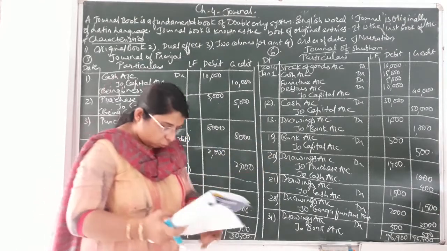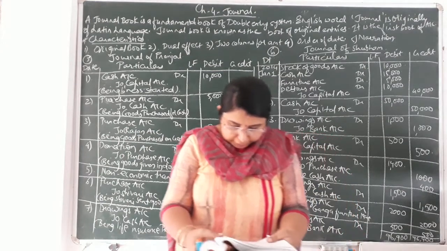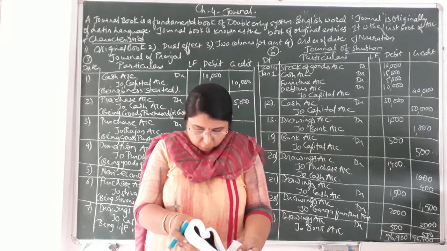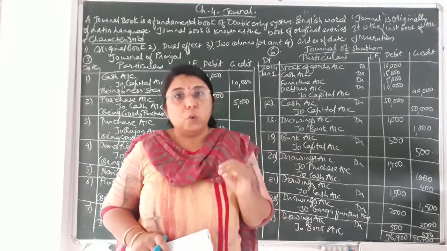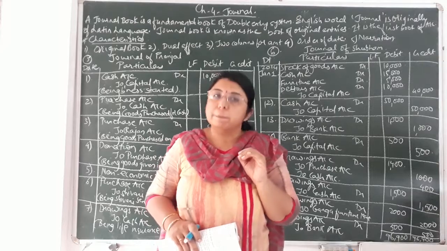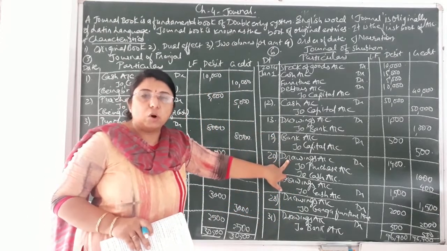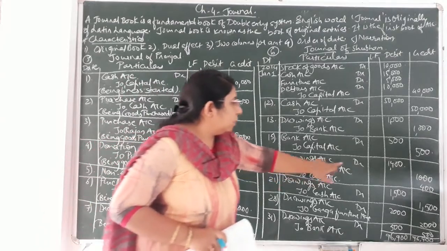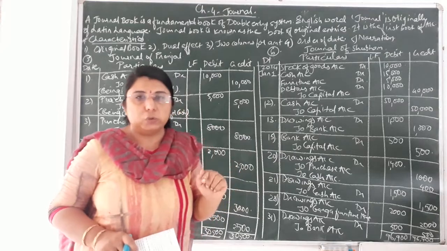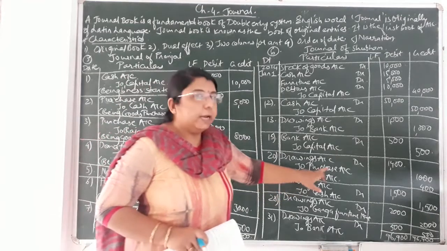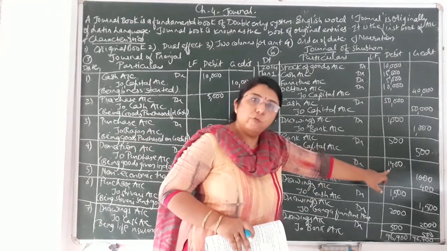Now on 20th date, what is the transaction? That is, from business, goods of rupees 1000 and cash rupees 400 are withdrawn for personal use. It means goods and cash both are withdrawn for personal use. Okay, so what would be the journal entry? Drawings, because it is for personal use, already I have told. So drawings account will be debited by rupees 1400, that is the total of both cash and goods. Cash, that is 400, and goods, that is 1000. So 1000 plus 400, so debit would be 1400.